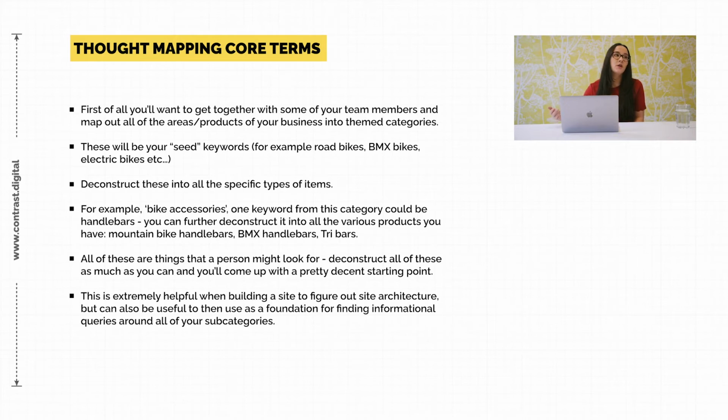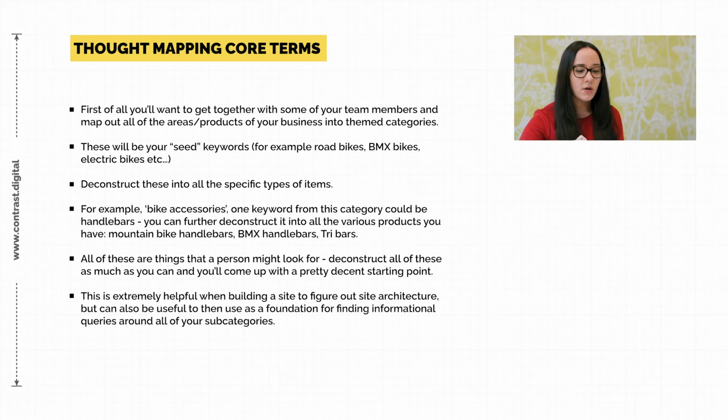So first of all, you want to get a bunch of people that you work with, a bunch of your salespeople, to have a little think about all of the different terms that they think people might be looking for to find your website. You already know what you call your products, but it doesn't necessarily mean that's what a customer calls them. So you want to think about both of those. You want to basically thought map all of those core terms together, think about any subcategories that may fall under those, depending on the different types of product that you sell. So these are all going to be your seed keywords.